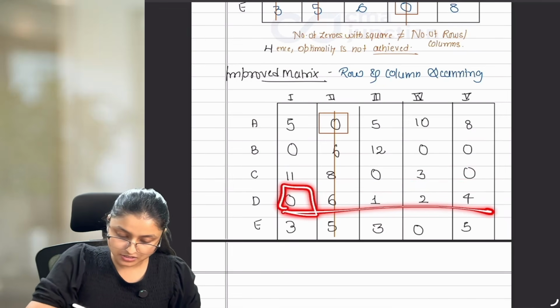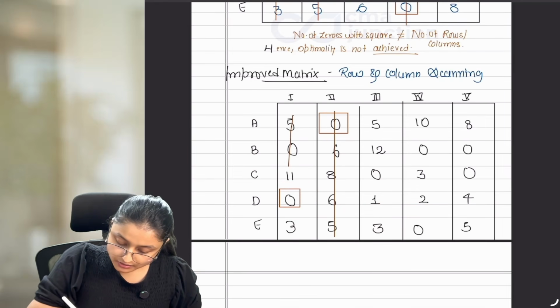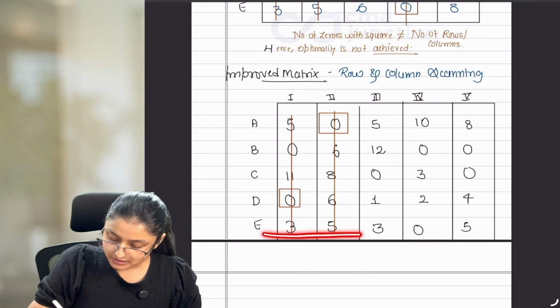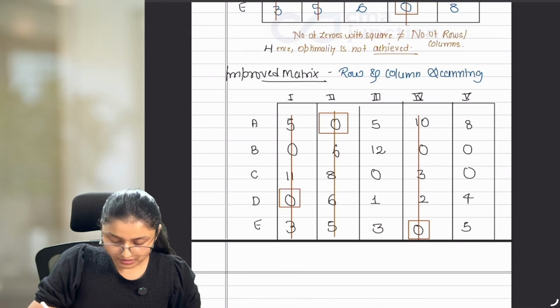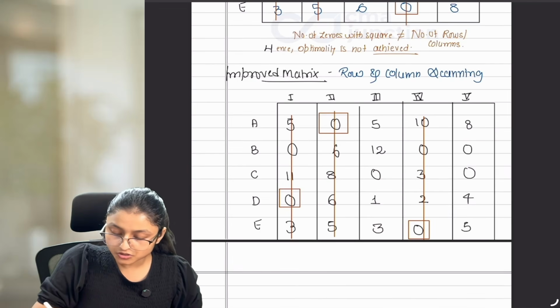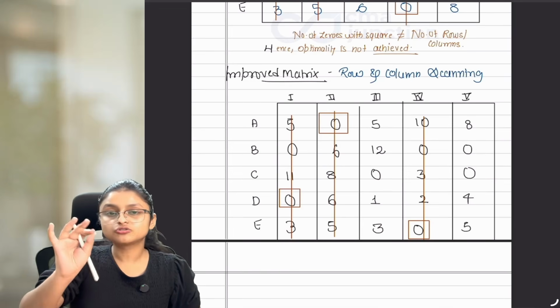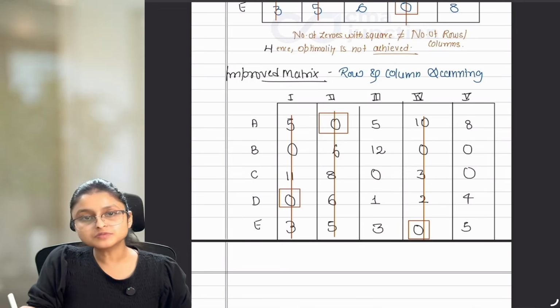Here we have 1 zero. Mark it with a square and cut the column. Now after this, here we have 1 zero. Mark it with a square, and whenever you are doing row scanning, you have to cut the column. Now, after doing row scanning, check whether all zeros are covered or not. So we are left with 3 zeros, hence all zeros are not covered. If all zeros are not covered, you have to go with column scanning.